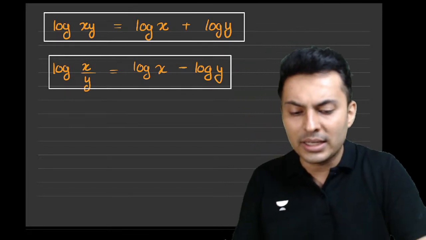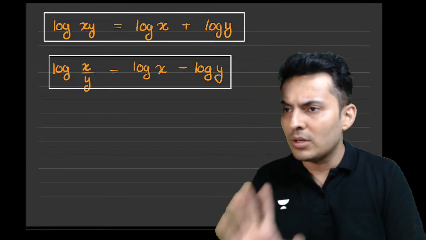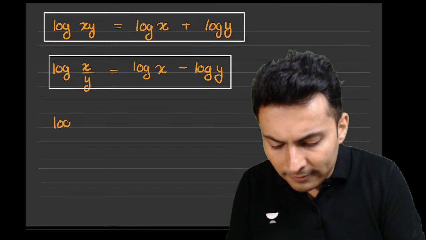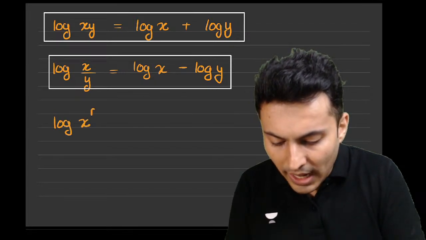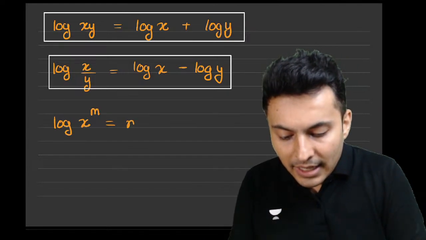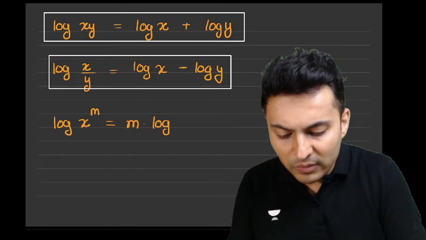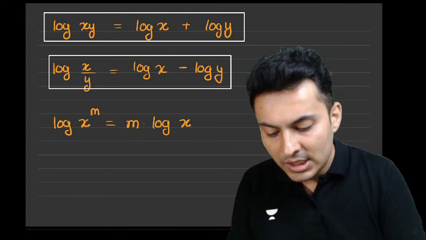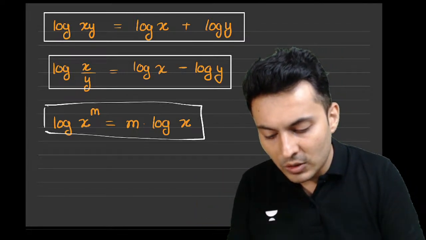This is the second formula which you should remember. It works for both kinds of logarithms. Natural log, normal log, anything. Next, log of x raised to m will be m times log of x. That's it. So that m just comes outside. That's all.